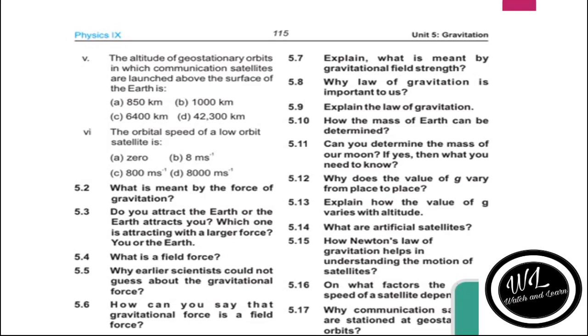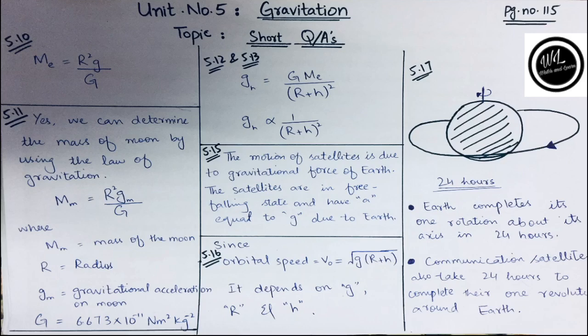5.17. Why are communication satellites stationed at geostationary orbits? As we know, communication satellites take 24 hours to complete one revolution around the Earth, and Earth also takes 24 hours to complete one rotation about its axis. So both are taking the same time. So communication satellites appear to be stationary with respect to Earth. This is the reason due to which the orbits are known as geostationary orbits, and the communication satellites are known as geostationary satellites.